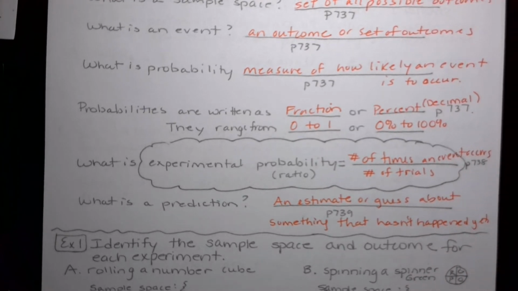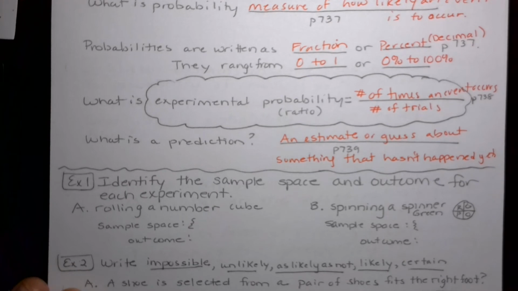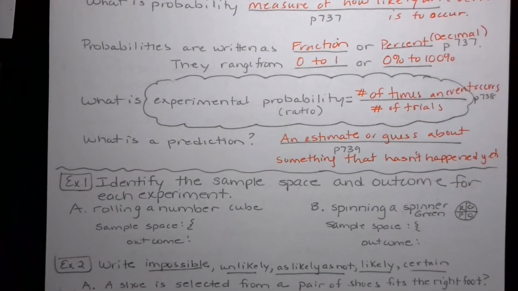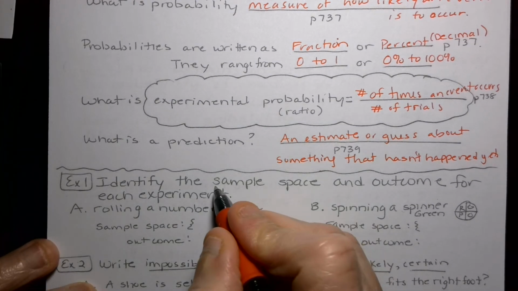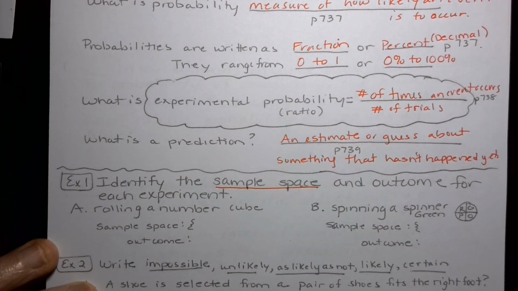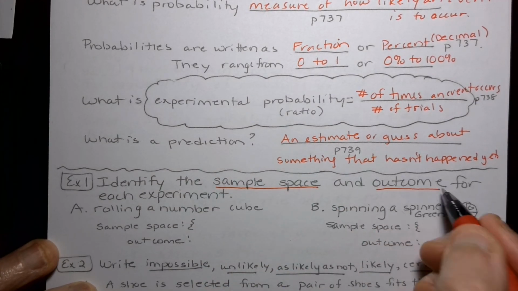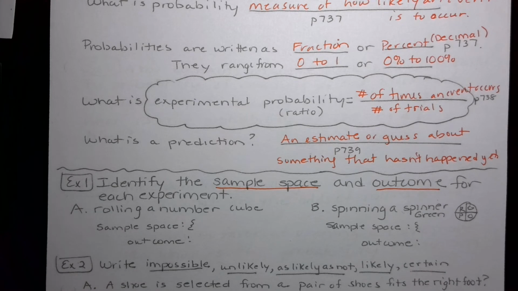Okay, so a lot of words, a lot of definitions. Let's explain it all with some examples. So let me just first see if I can get this clearer. Here, push that. Maybe a little better. Example 1, identify the sample space. You're going to see this in a lot of your questions. And the outcome for each experiment.